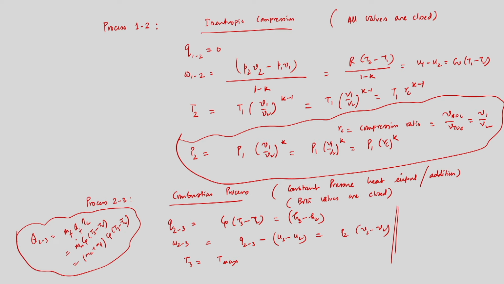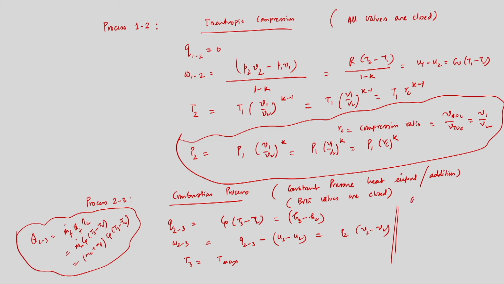What is the amount of heat being added in the combustion process? Mass flow rate of air plus mass flow rate of fuel into Cp into T3 minus T2, and that will be equal to mass flow rate of fuel into calorific value of the fuel into combustion efficiency. Fine. What we have seen is that during the combustion process, volume is changing from V2 to V3, right?